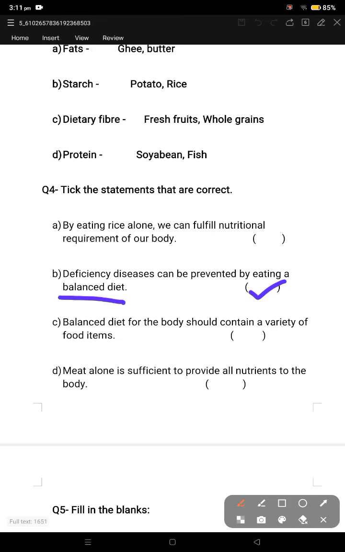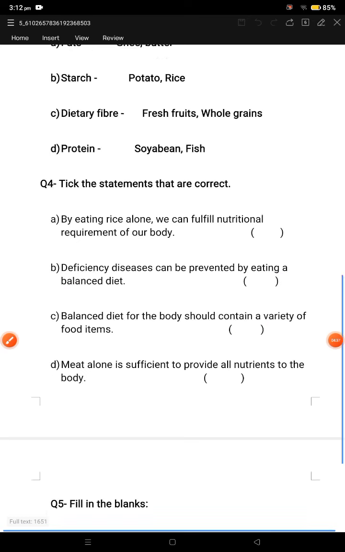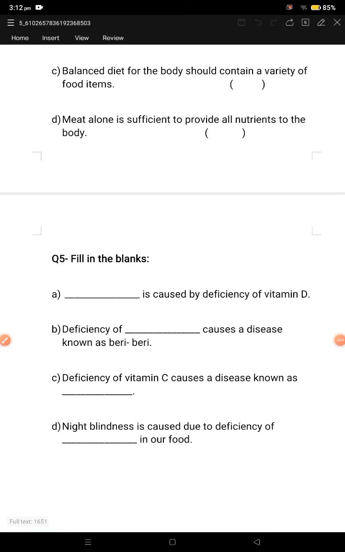Now next, C: a balanced diet for the body should contain a variety of food items. Yes, this is also correct. If you want to eat a balanced diet, you should include all types of food items in your diet. Now D part, meat alone is sufficient to provide all the nutrients to the body. No, this is wrong. Meat provides us many nutrients but not all the nutrients. So the last one is also wrong.